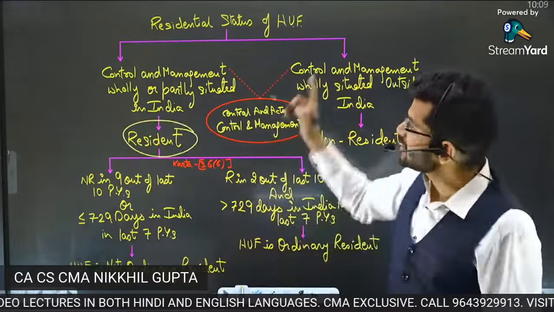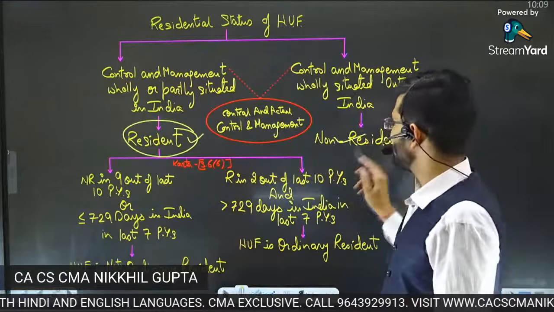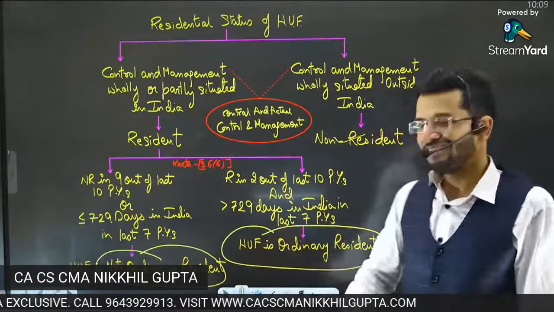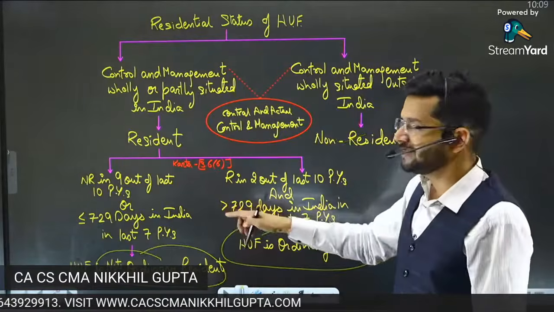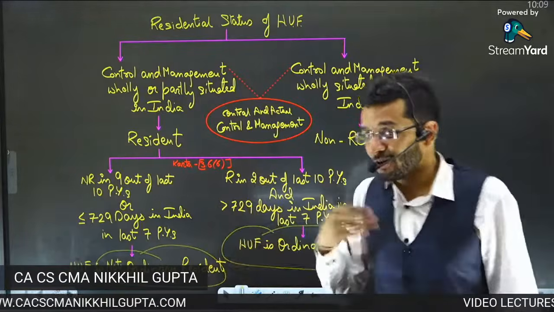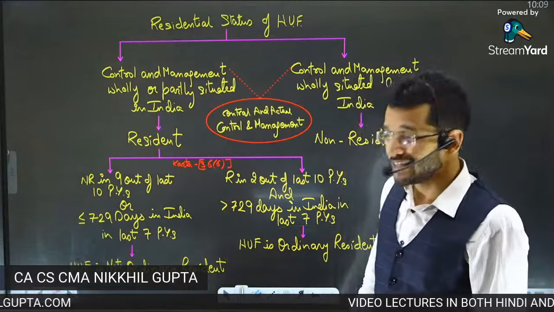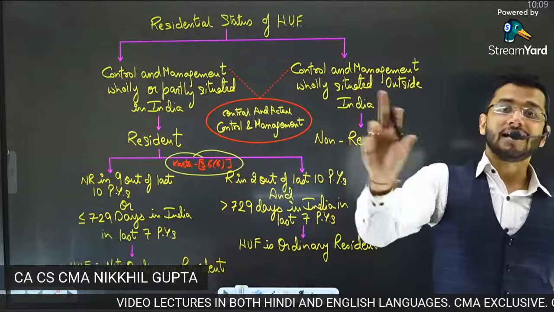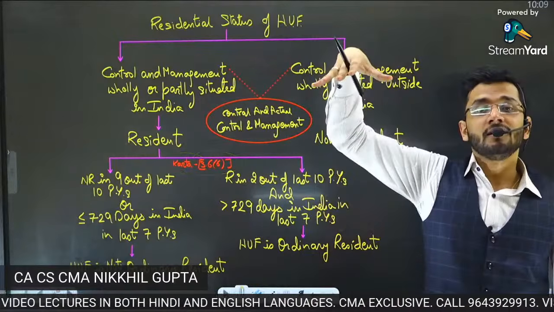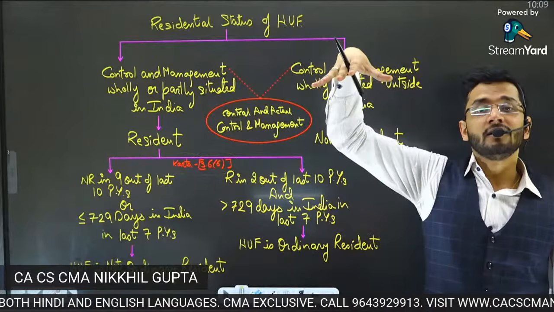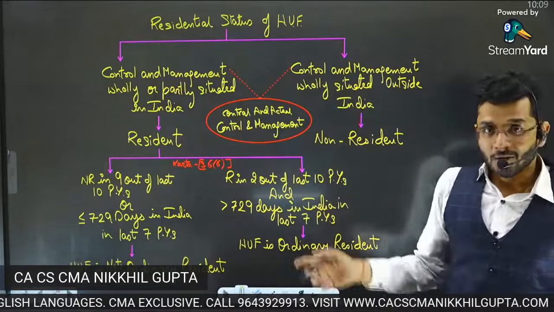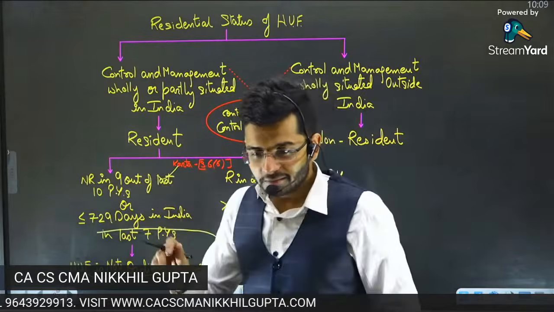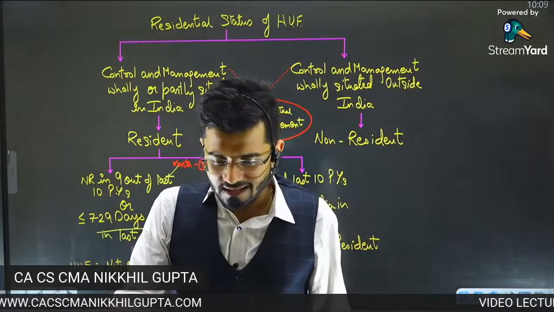Now, sir, in case of HUF, apart from resident and non-resident, there are two more categories: ordinary resident and not ordinary resident. To consider whether an HUF is an ordinary resident or a not ordinary resident, you have to consider the residency of the Karta of the HUF. Karta is a natural person, the main person who heads the HUF and takes all the decisions on behalf of the HUF. So to consider ordinary and non-ordinary residency of the HUF, we'll see the residency of the Karta.